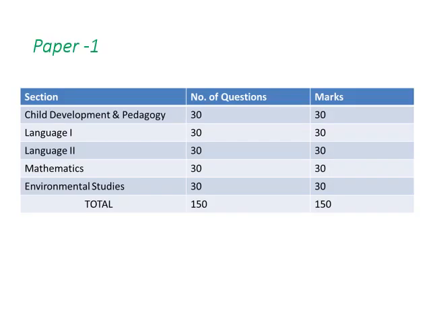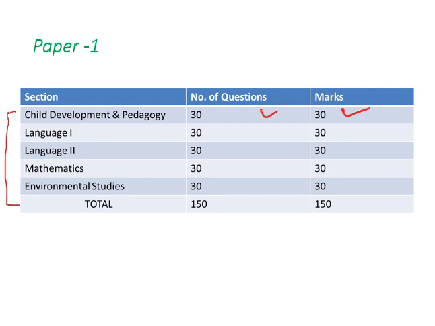Talking about paper 1 in detail, we have in general 5 subjects for paper 1. I'll talk about which one is optional and which one is compulsory. The CDP, or Child Development and Pedagogy, consists of 30 questions, and since I told you already that it is 1 mark each, it will be 30 questions for 30 marks, right?